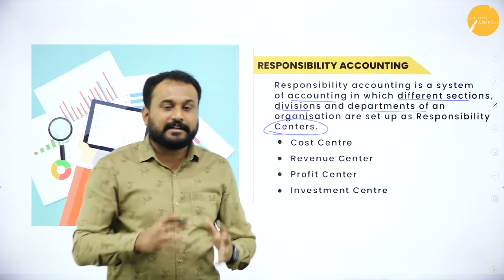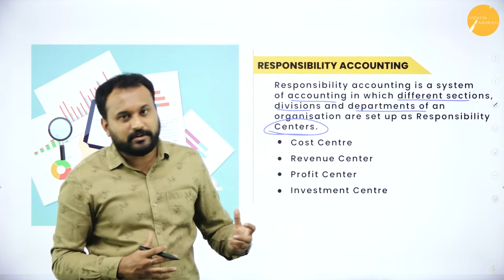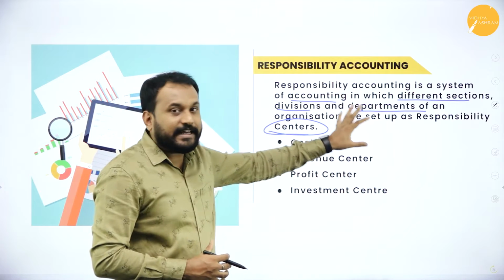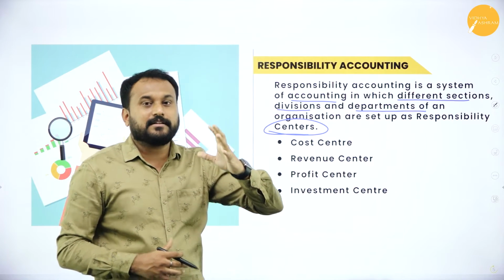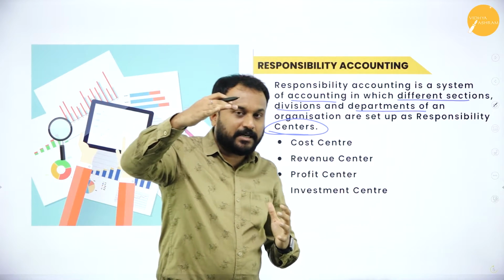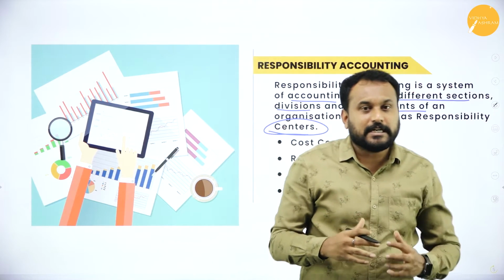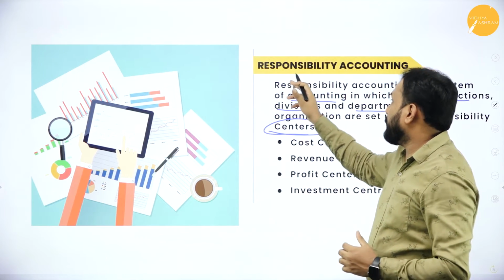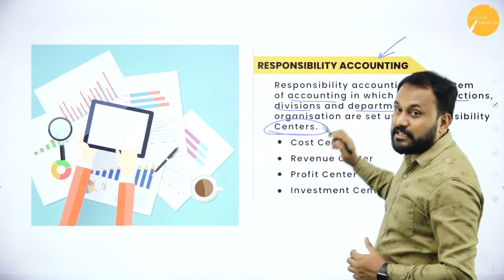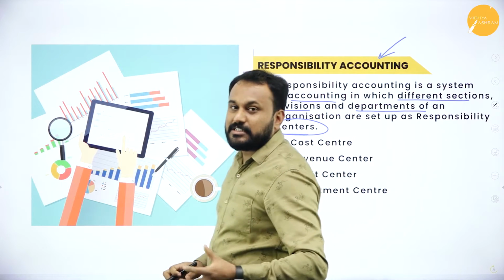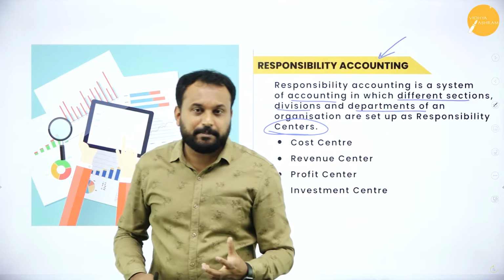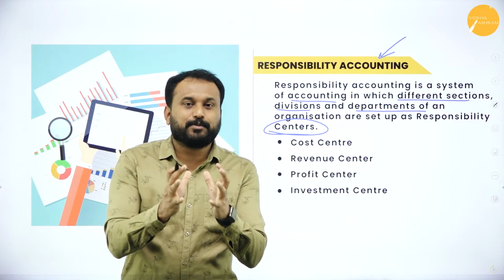So the board of directors are there, the people who control. Those board of directors need to plan. The top level management will plan, and they'll tell all the managers that there should be something called responsibility accounting. That means we need to create responsibility accounting centers, that means those people should be responsible.